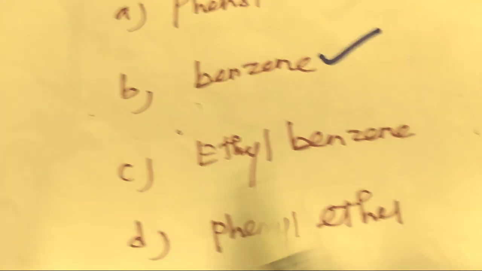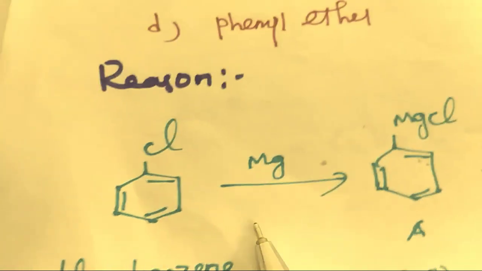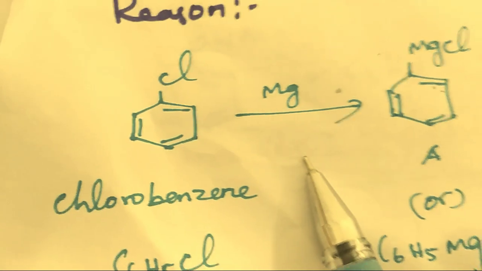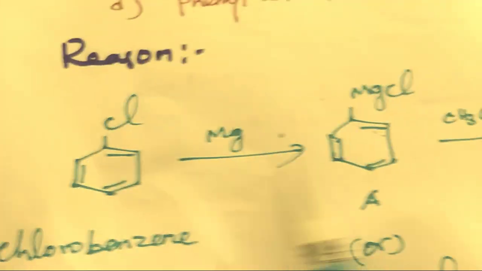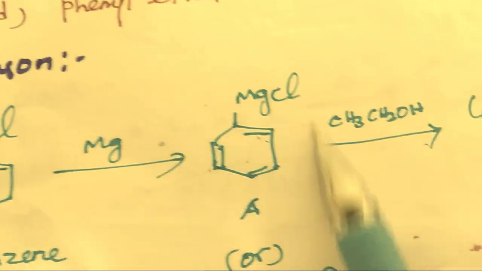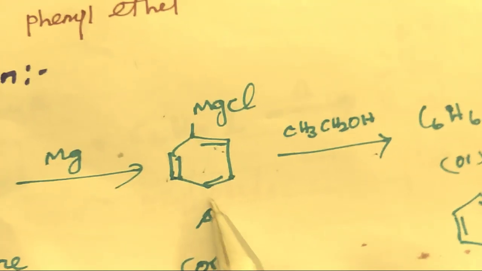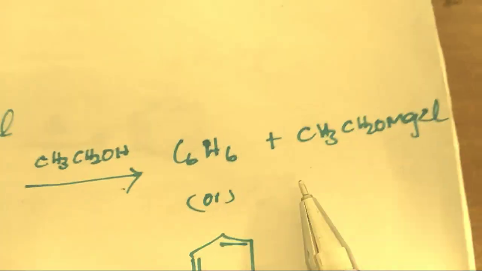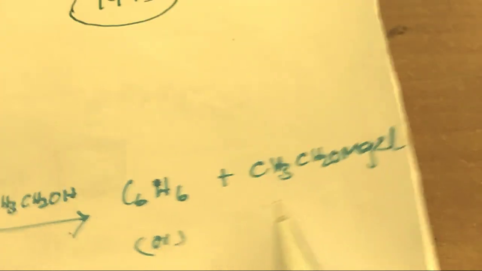This is the A option, this is the B option, this is the C option, this is the D option. Now you look at the reason. Chlorobenzene is added with magnesium metal to form phenyl magnesium chloride. This is the product A. The product A further reacts with ethanol to form benzene.